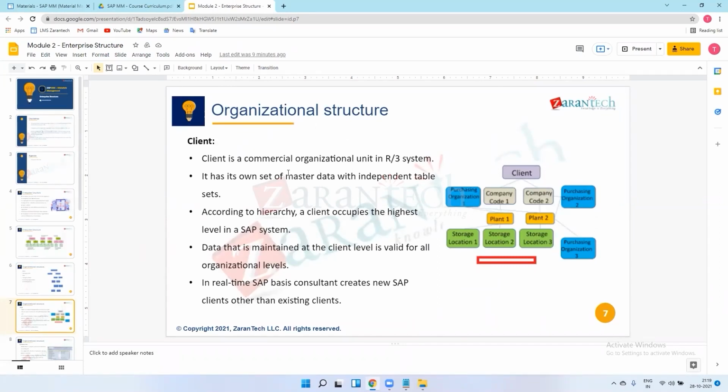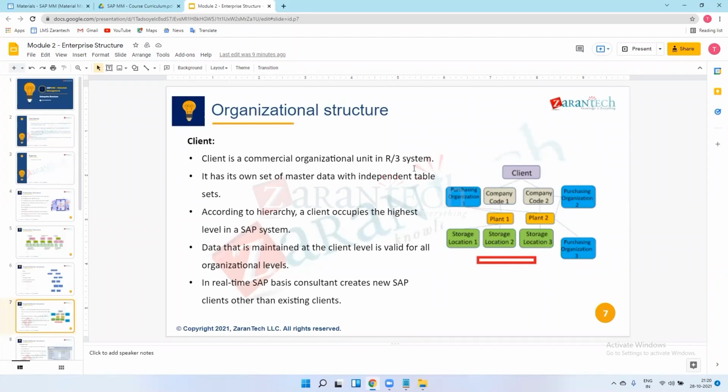So client is a commercial organization unit in R3 system or in ECC system. You can say this is in ECC system, or client is a commercial organization unit in SAP system. Okay. So this is one type of organizational structure. This is like a unit. So client is a unit. So it has its own set of master data with independent table. So you can just ignore this sentence. I will explain in practical sessions.